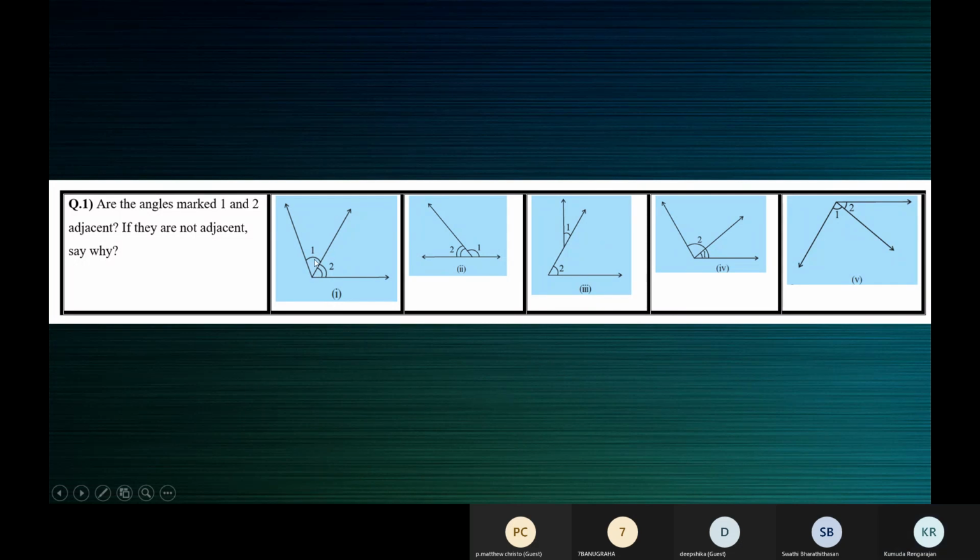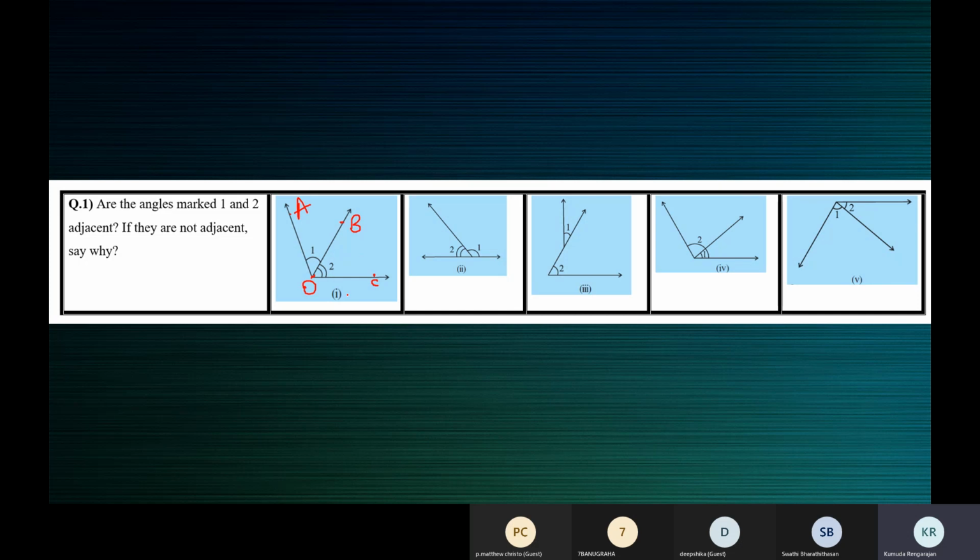See the first one. Now we are going to judge if angle 1 and 2 are adjacent angles or not. See here, both the angles have a common vertex. This is the common vertex. Let me mark the arms so that you can see. Now let me take a point A. This is A. Let's say this is O. Let's say this is B. And this one is C.